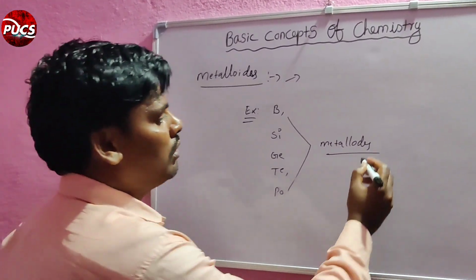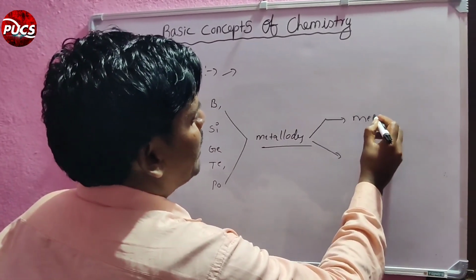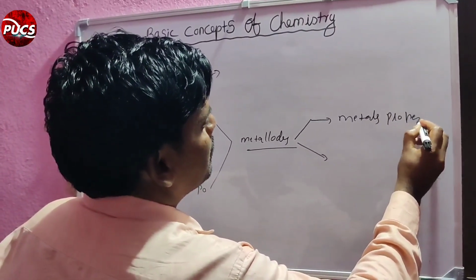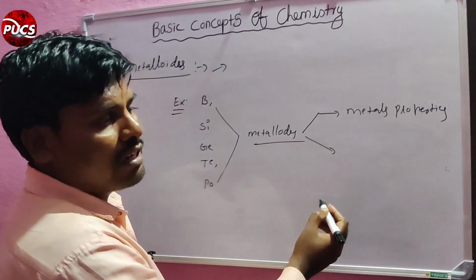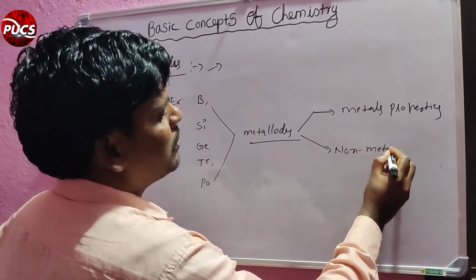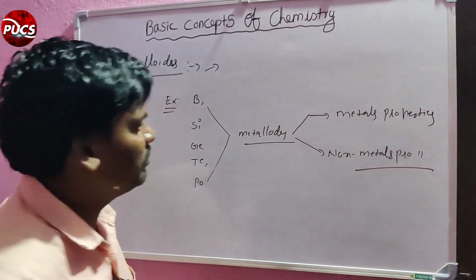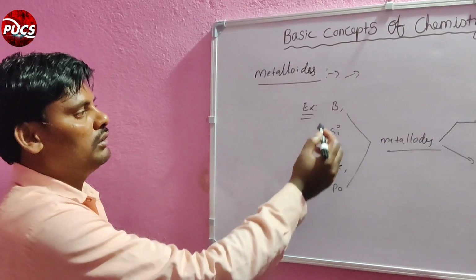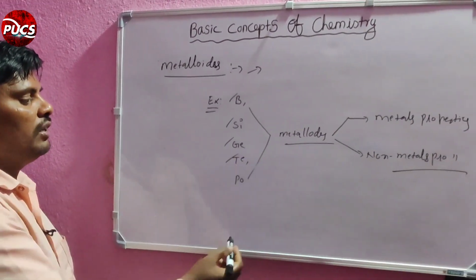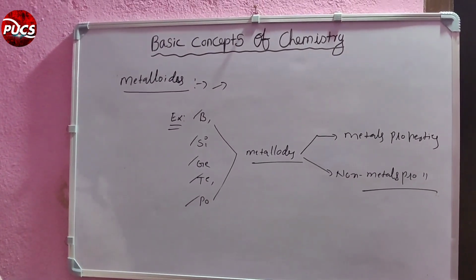So metalloids have both metal properties and non-metal properties.